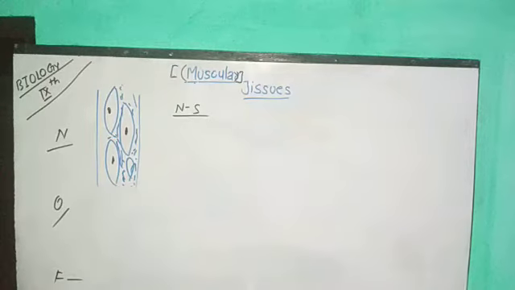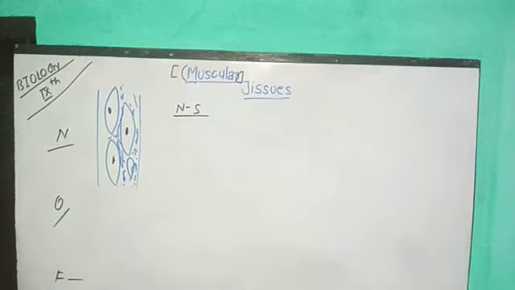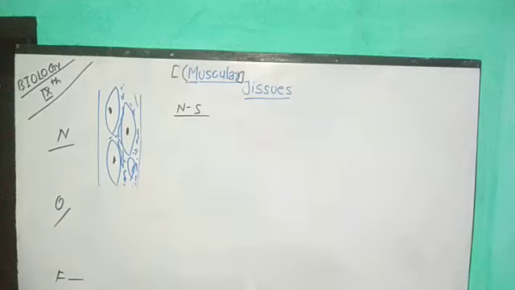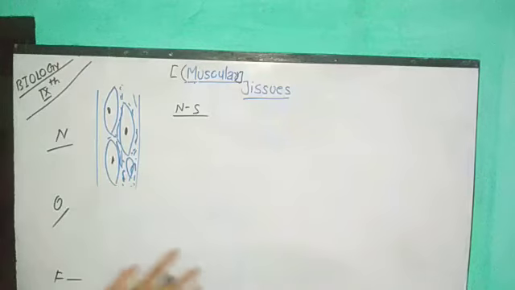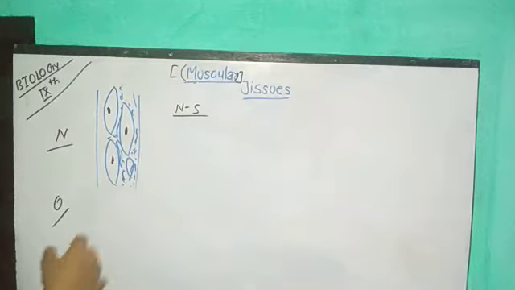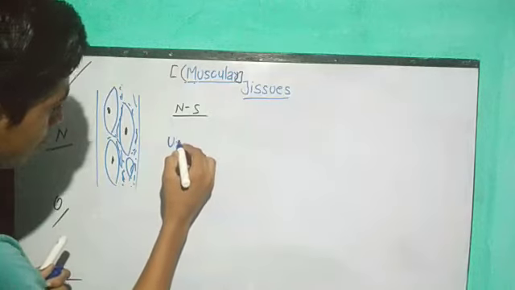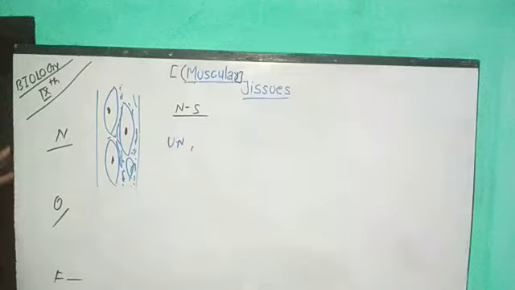First I told you about their nucleus. The major question which arises in most students' minds is whether they are uninucleate or multinucleate. Guys, always remember that they sometimes show the characteristics of uninucleate and sometimes of multinucleate. But when we go through the diagram, we find that most of the time they are uninucleate in nature, meaning in one cell only one nucleus is found. Okay, so you have to write: first one, they are uninucleate.